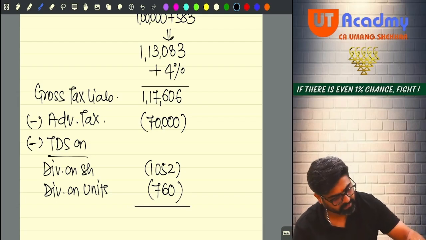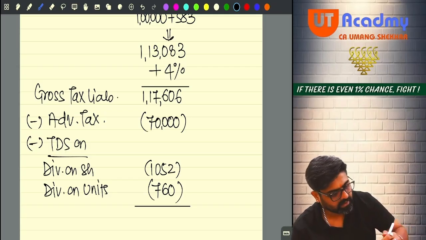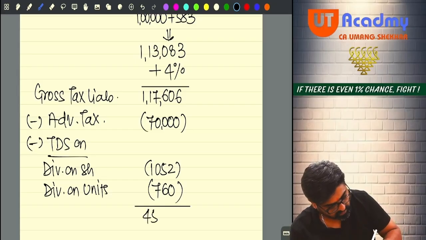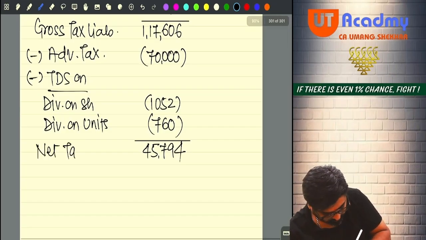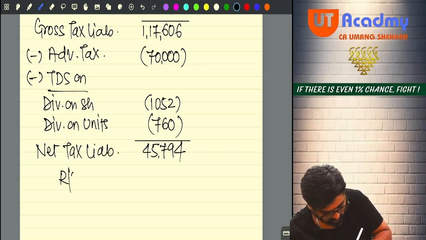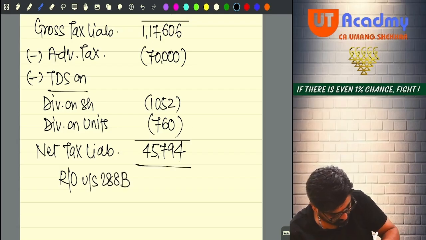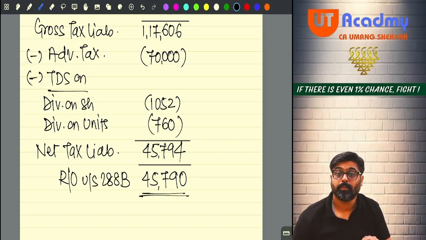So 1,17,606 minus 70,000 minus 1052 minus 760. I am going to get 45,794 as my net tax liability. Now I will round it off under section 288B and this amount will now be 45,790. This is my final tax payable.